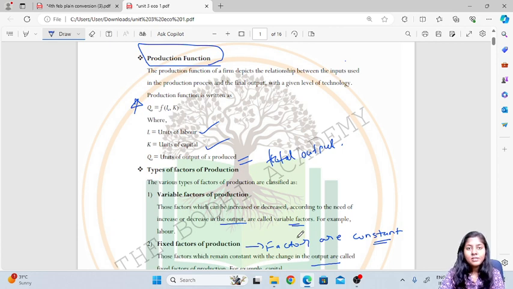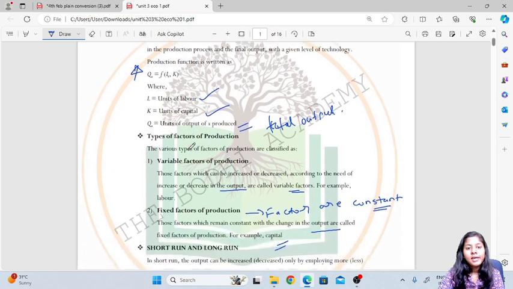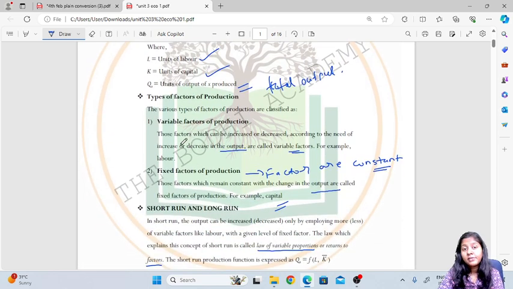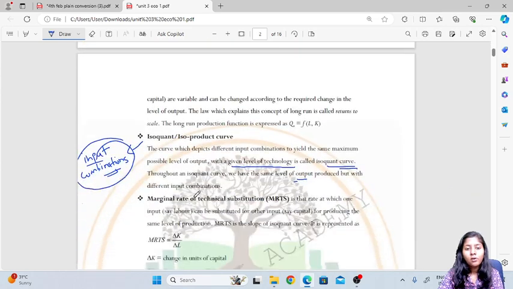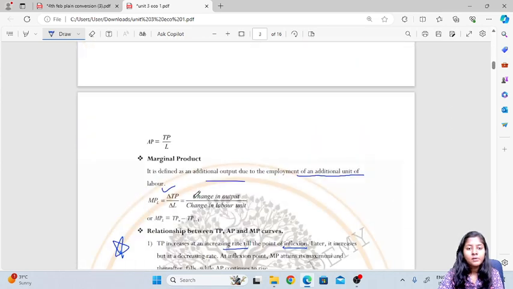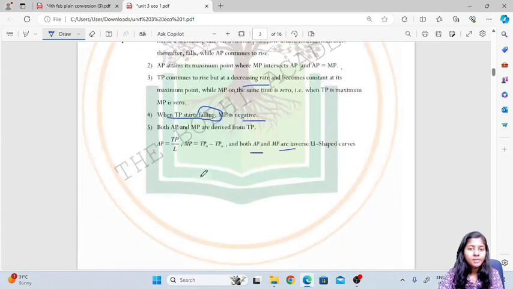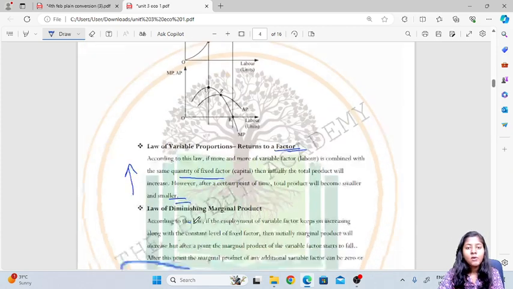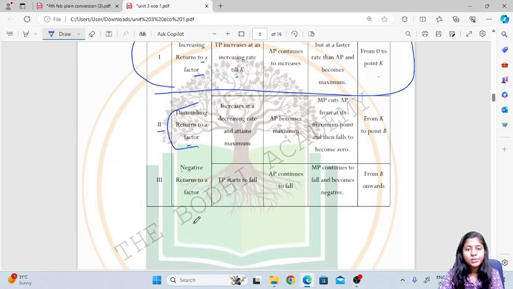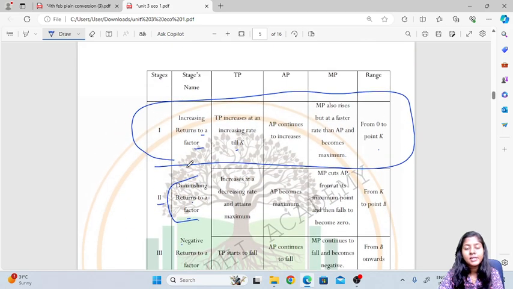So, for the last video, we have discussed production function. Then we have discussed the different types of factors of production. We have seen short run and long run. Then we also discussed the relation between total product, average product, and the marginal product curves. We have also discussed the law of variable proportion, and with regards to that we have studied the stages.